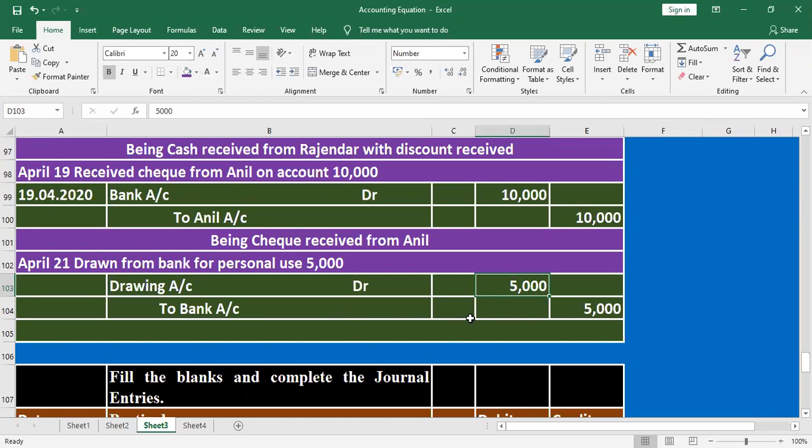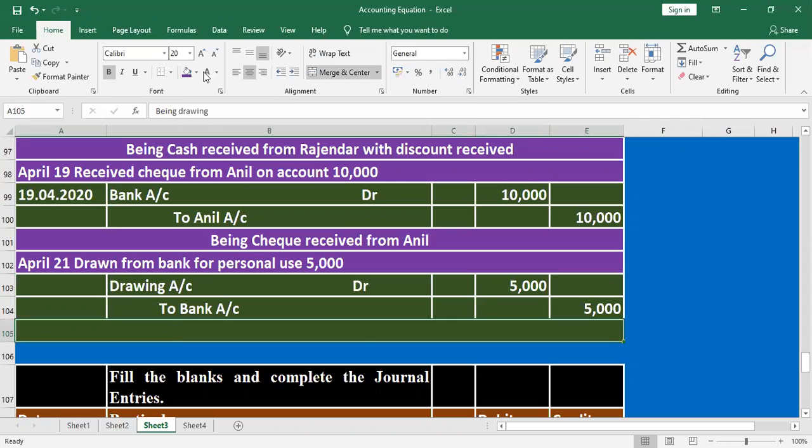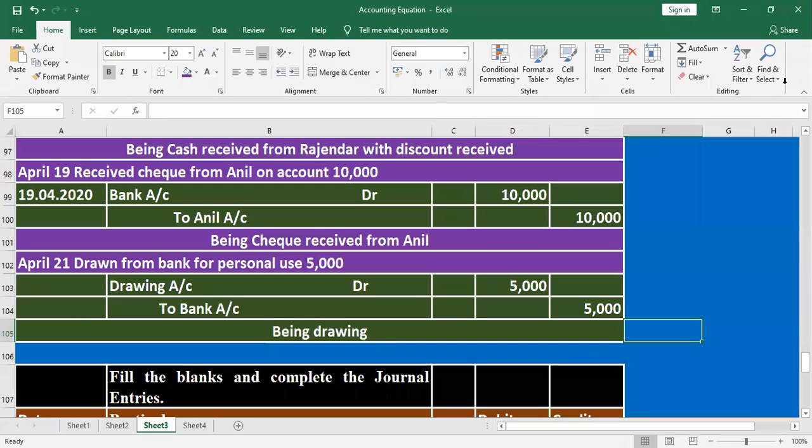Drawing account debit, bank account credit. Being drawing. Student, any doubt? No, sir. Right.